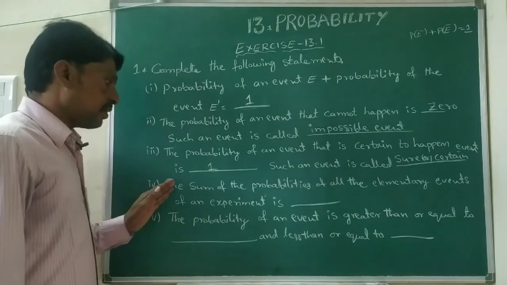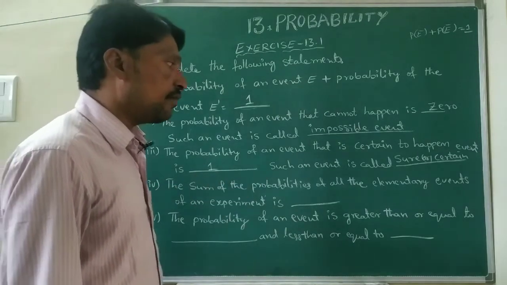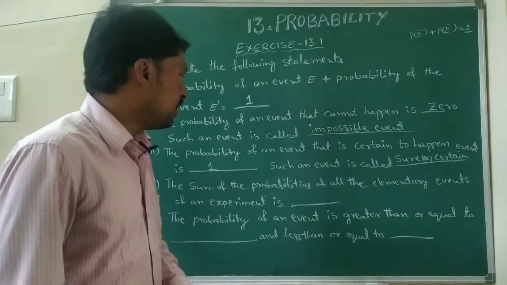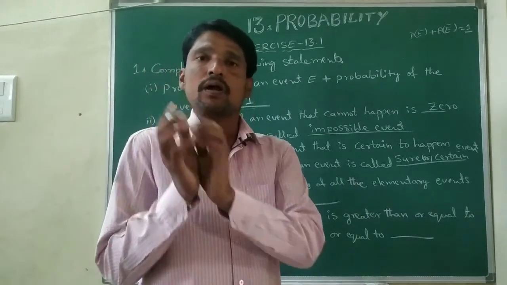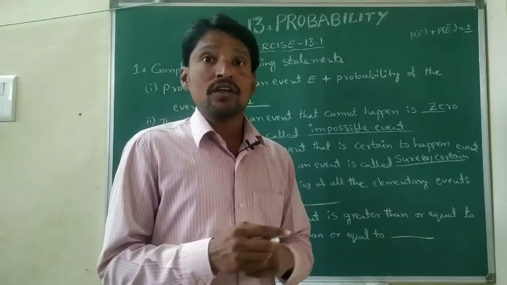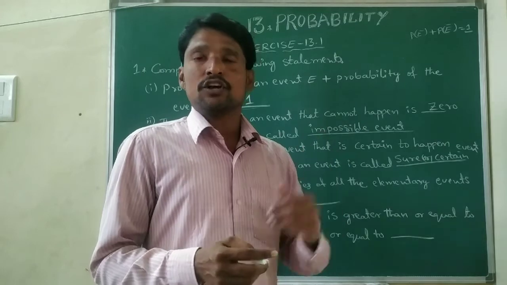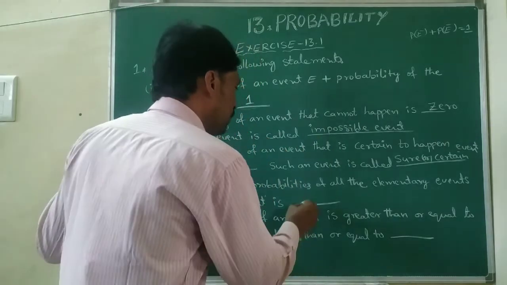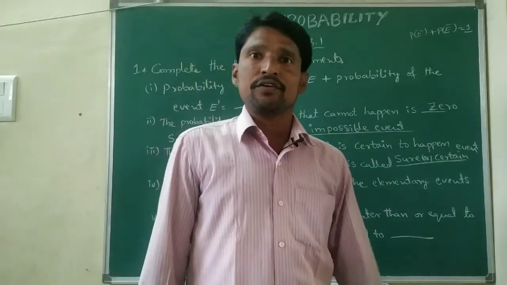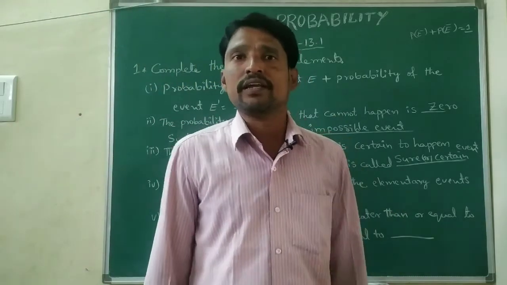Fourth one, the sum of probabilities of all the elementary events of an experiment is, the sum of all probabilities, how much are we getting? That is always 1 only. We discussed this in the introduction part. For example, you can take one coin. What is the probability of getting head?